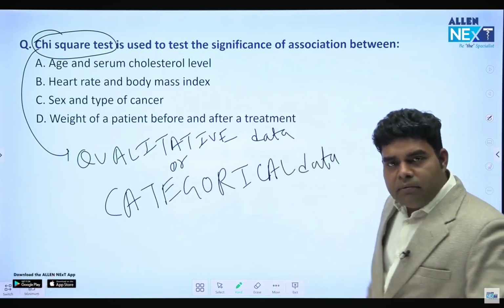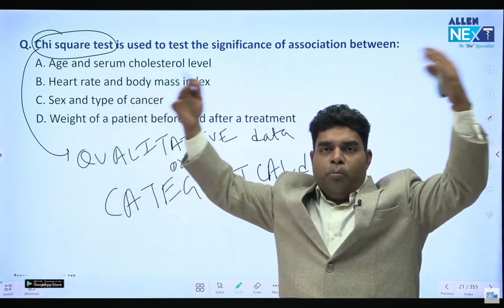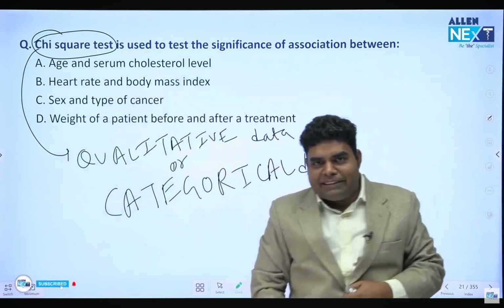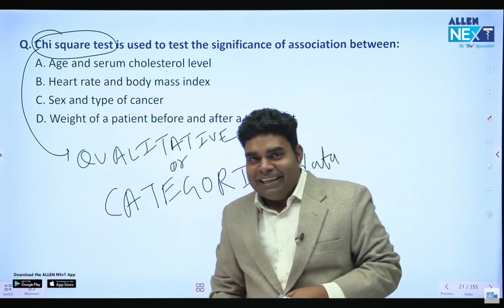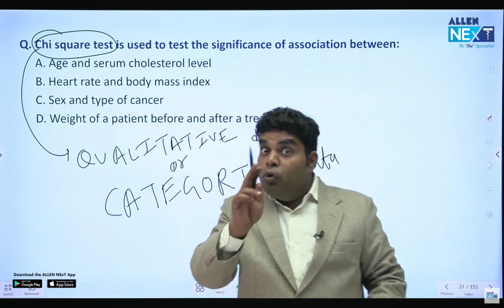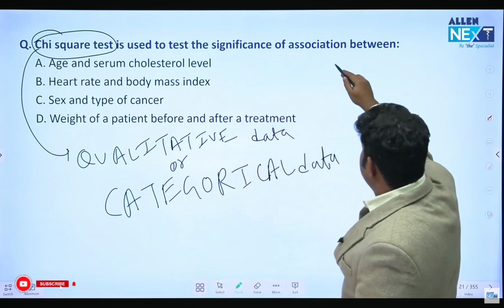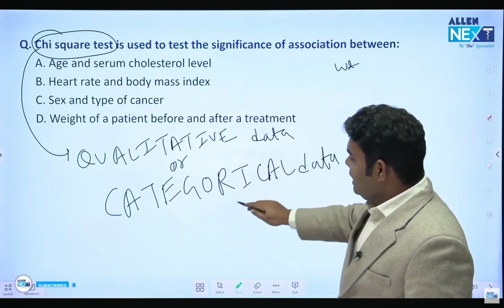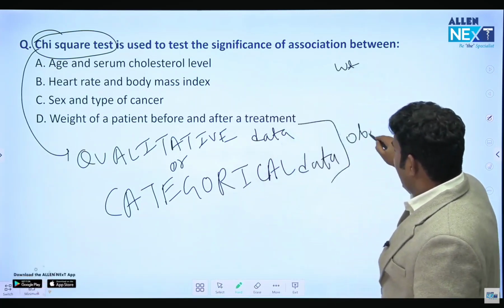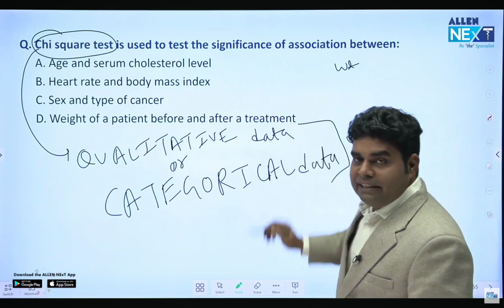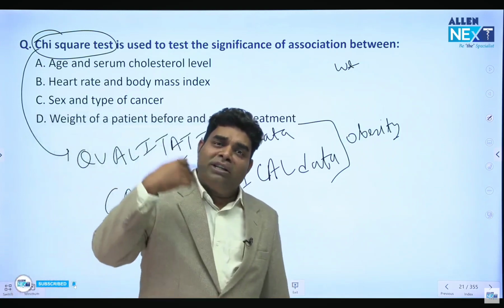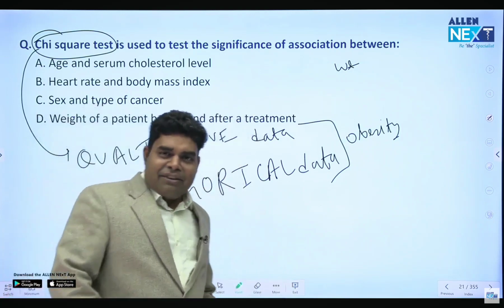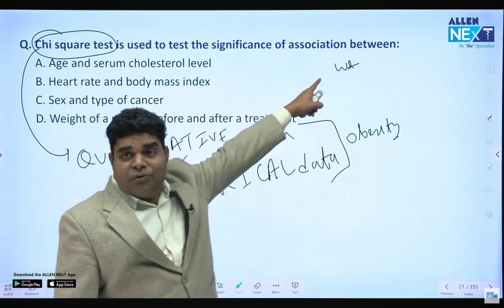For example, if I ask my obesity is quantity or quality, what will you answer? Quantity or quality? You cannot measure my obesity. You can only measure my weight. Obesity, if I ask, obesity you can only categorize into mild, moderate, severe obesity. आप बस कह सकते हो कि मोटे तो ज़्यादा मोटा हो गया, बहुत ज़्यादा मोटा हो गया, फटने वाला है. That is just category. What you can measure is weight.